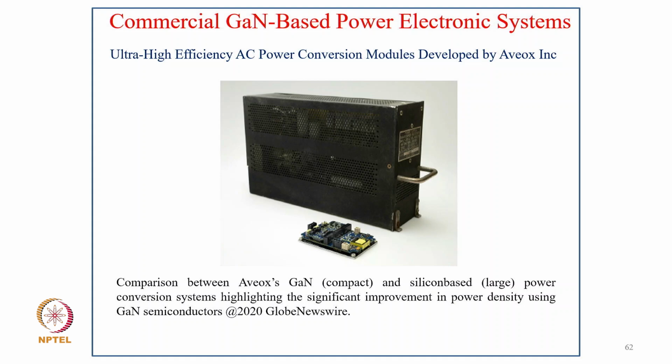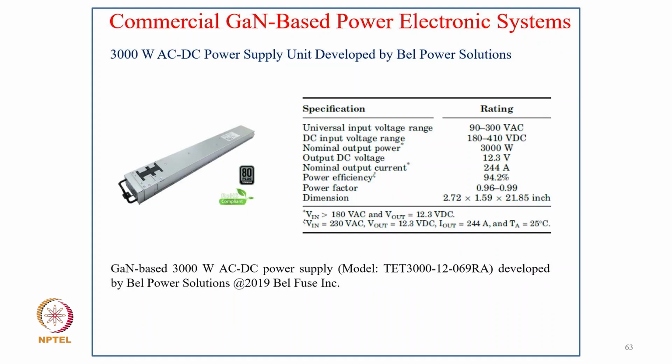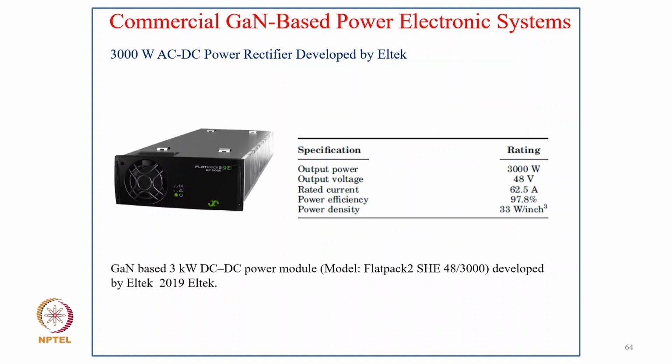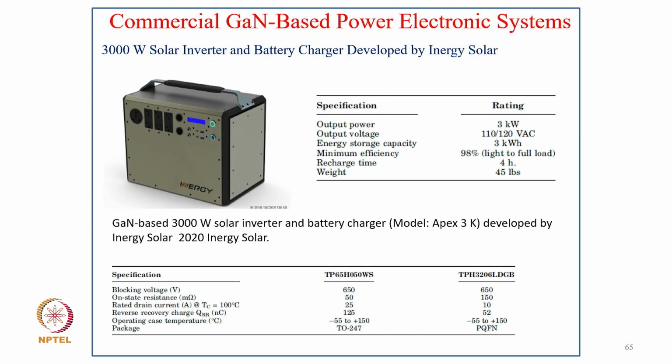Then the ultra high frequency, high efficiency AC power conversion module developed by AVX, how it looks here. And then a 3 kilowatt AC DC power supply developed by Bel Power Solutions, how the size looks, with an efficiency of 94% using these GaN devices. And then a typical 3 kilowatt AC DC rectifier developed by Altec, here also 97.8% efficiency and a power density of 33 watt per inch cube. Then a 3 kilowatt solar inverter battery charger developed by Henry, with an efficiency of 98%.